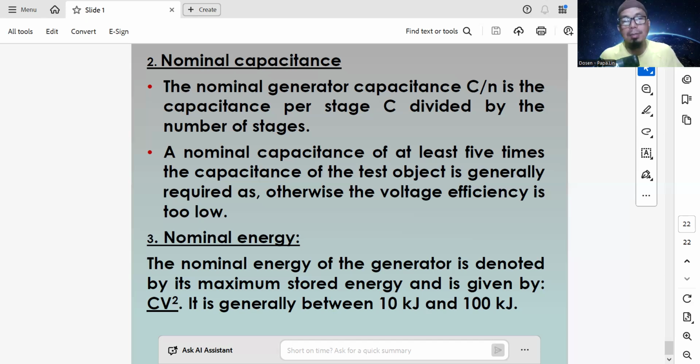Okay, thank you very much. That's the lecture material on generating high voltage for the transmission system, for testing apparatus, or medical apparatus that uses high voltage.